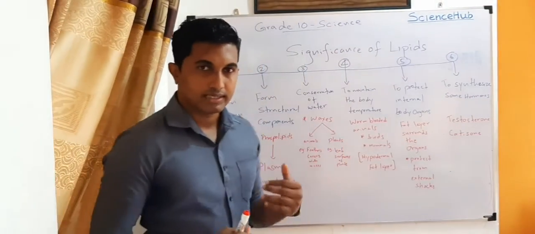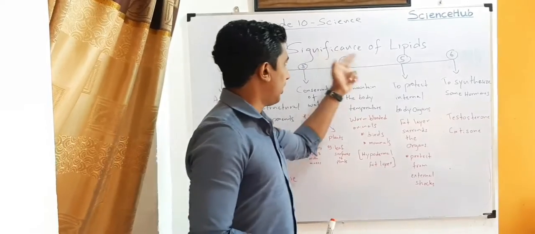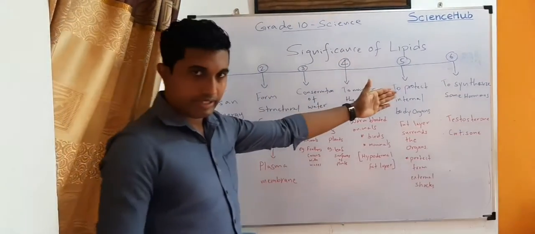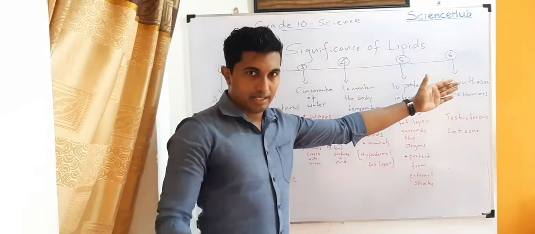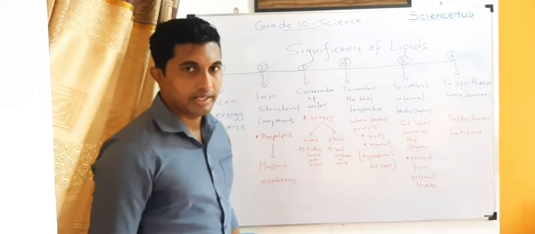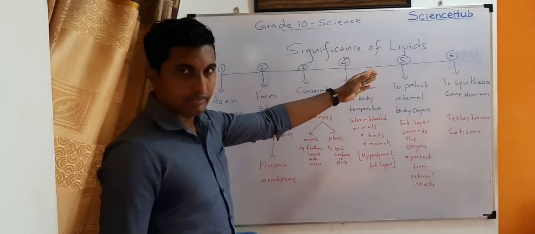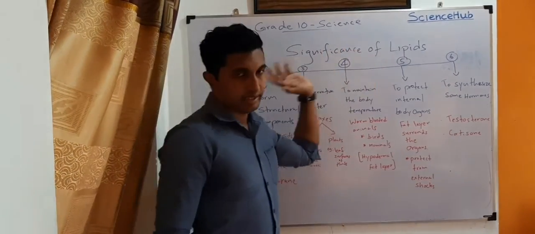Now I'm going to discuss the significance of lipids, and there are 6 significances of lipids in your books, and I have those 6 as like this.